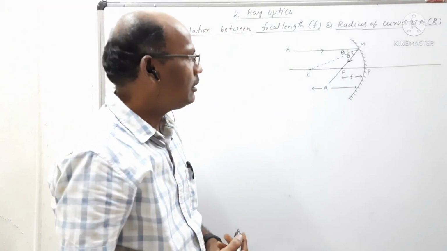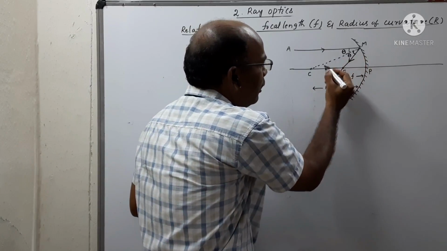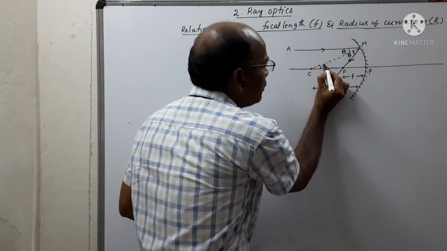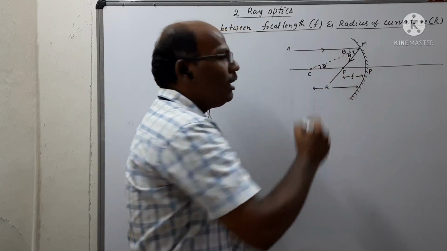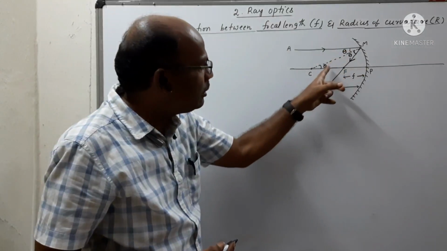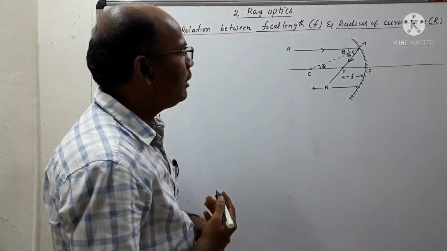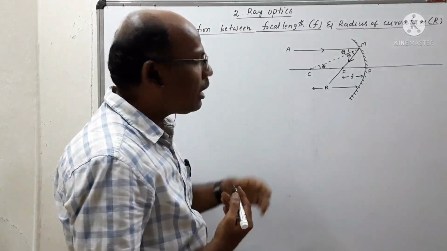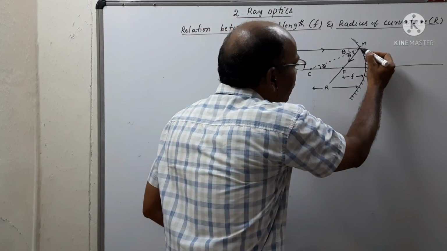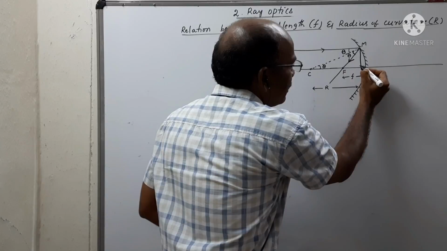Then, observing, we can consider this angle to be theta. So this angle is also equal to theta. Why? Because these are called alternate opposite angles. So this should be equal to theta, and this is also equal to theta. So we can take the triangles, or we can draw a normal from the point M along the principal axis.